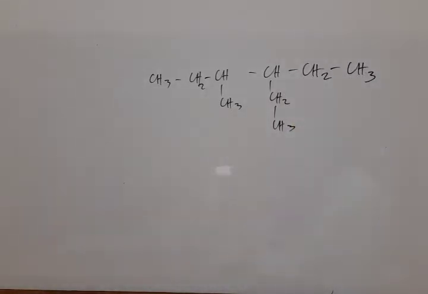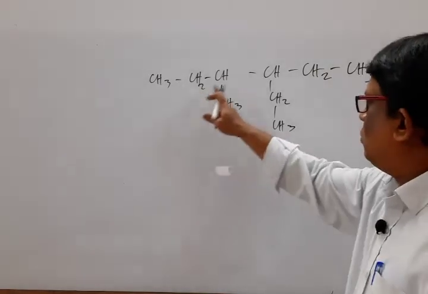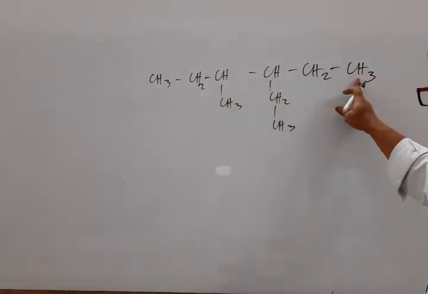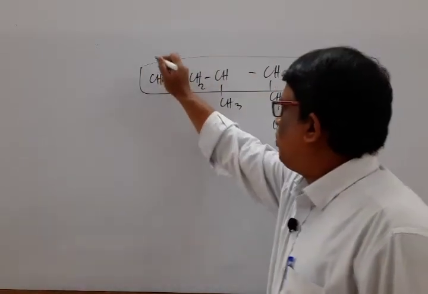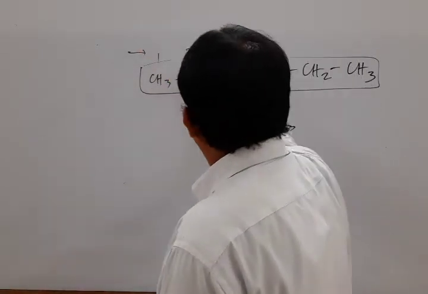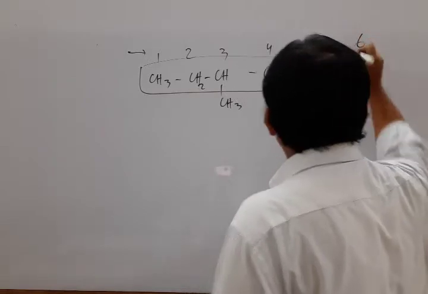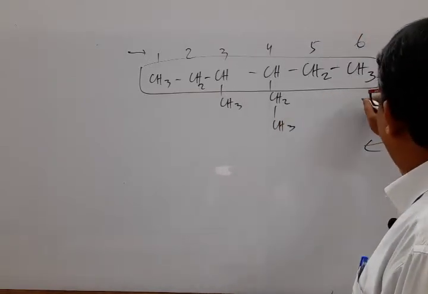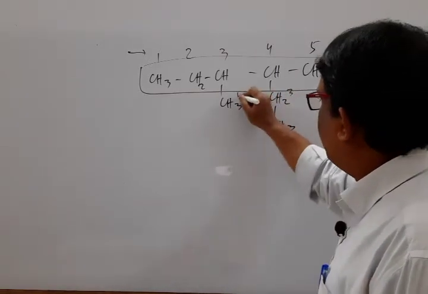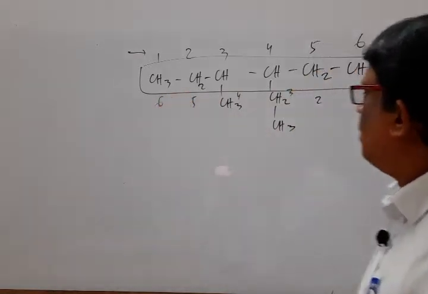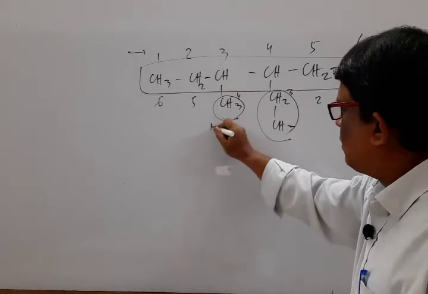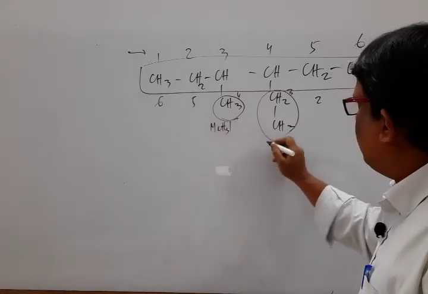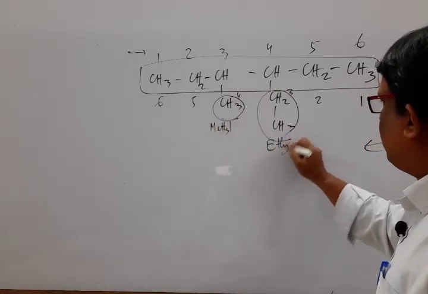Mark the main chain, 1, 2, 3, 4, 5, 6. If we number from left to right 1, 2, 3, 4, 5, 6, or from right to left 1, 2, 3, 4, 5, 6, here one substituent is methyl and the other is ethyl.